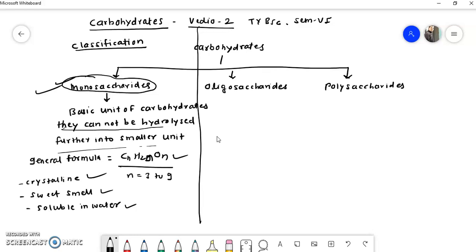Their general formula is CnH2nOn, where n varies from 3 to 9.